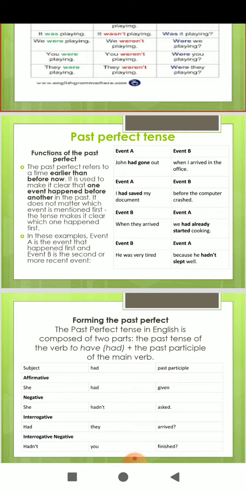The first thing I am trying to say, students, is that it indicates an action that was completed before a definite time or before another action that took place in the past. Manish reached here after you had gone. The patient had died before the doctor reached him. Means it indicates an action that was completed before a definite time or before another action that took place in the past.